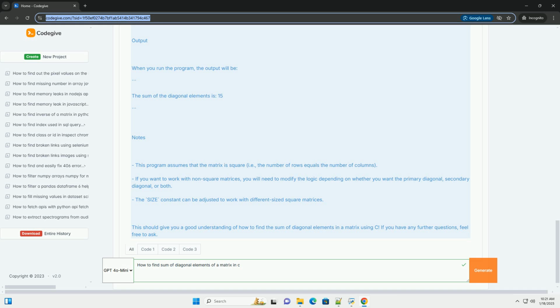This should give you a good understanding of how to find the sum of diagonal elements in a matrix using C. If you have any further questions, feel free to ask.